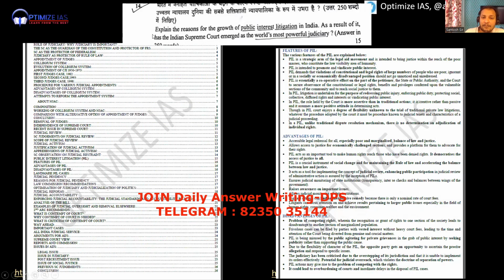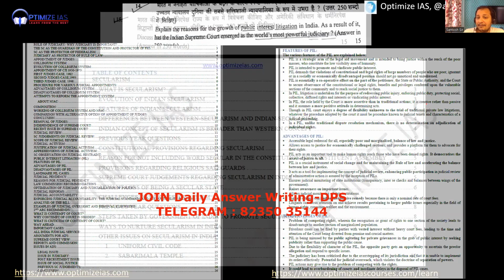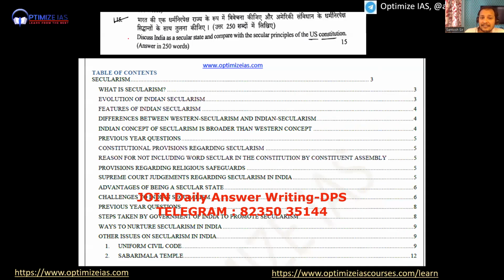Next, again a static question, PIL, growth of PIL. You can see here directly from our mains master notes: public interest litigation, features of PIL, advantages of PIL, disadvantages of PIL, landmark cases of PIL. I have discussed this in my DPS also. This was also a static question. If you have read the syllabus and the mains master notes, you will be easily able to handle it.